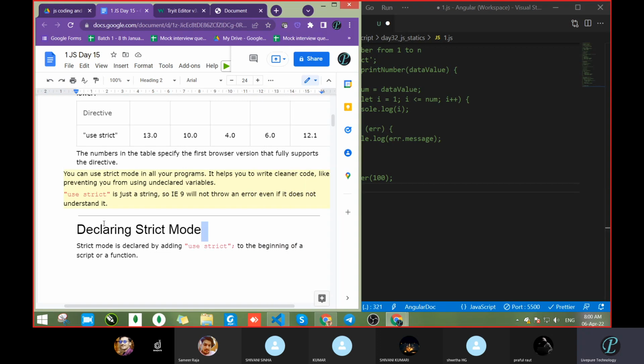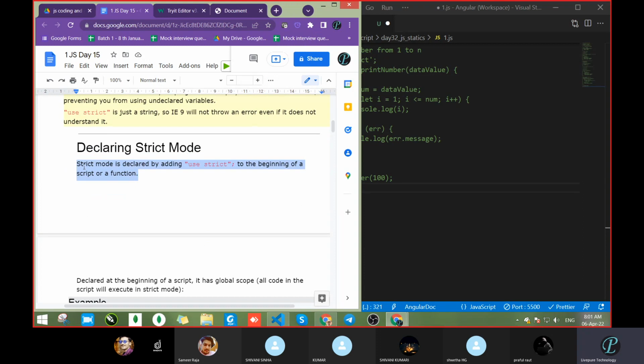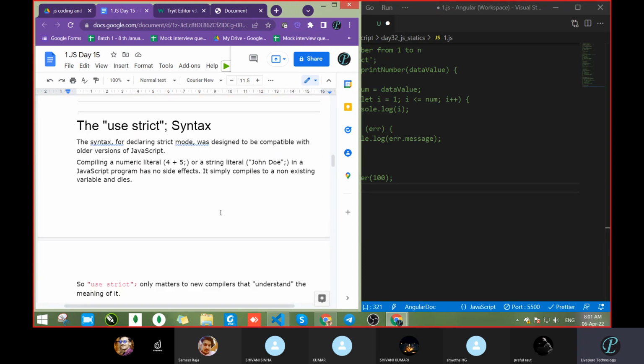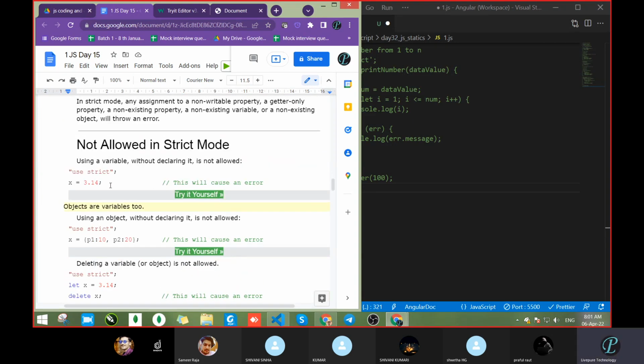Okay. Next, declaring the strict mode. We had already seen that use strict goes at the beginning of the script or a function. So this is already covered. Why use strict? Because we do not want to use a variable without declaring it. It is not allowed. We already covered all the things.